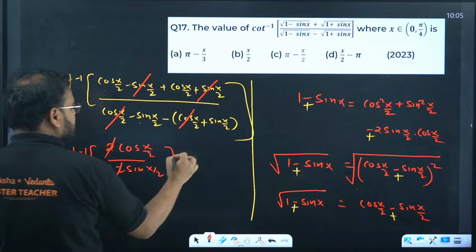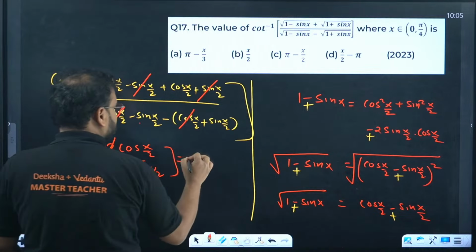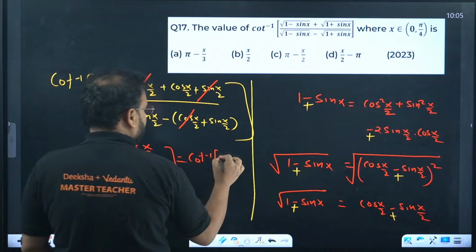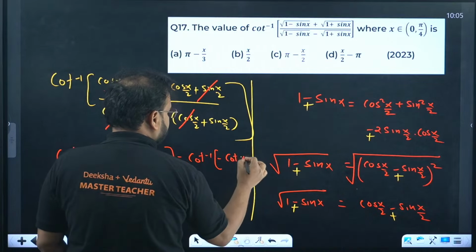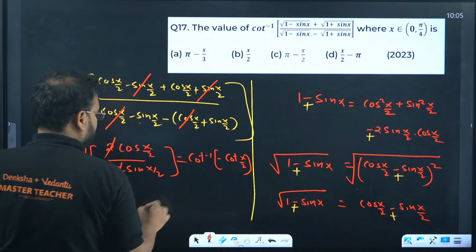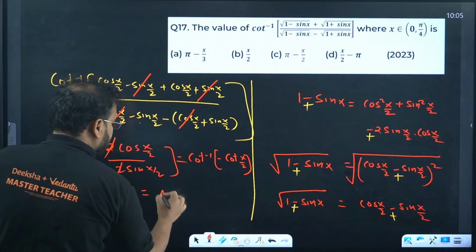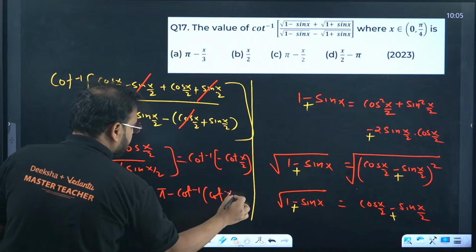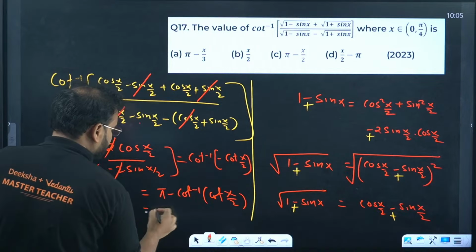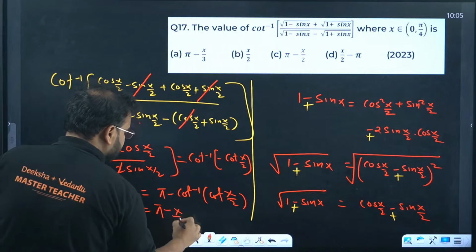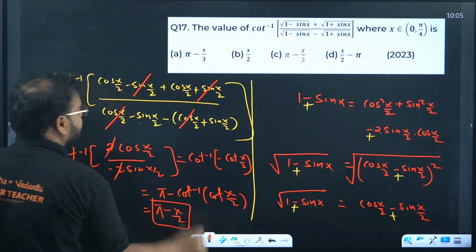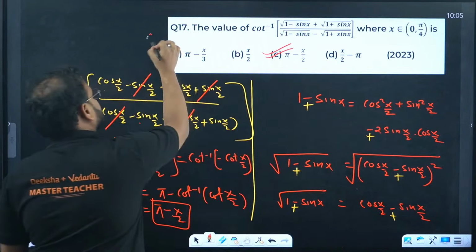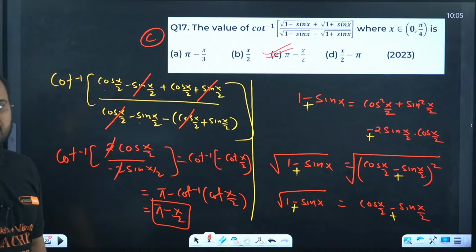2 and 2 cancel. This value becomes cot inverse of cos by sin, which is minus cot x by 2. We know the formula for this. Of course, pi minus cot inverse of cot x by 2, and the answer becomes pi minus x by 2. That's option number C. The 17th one is option C. Please check.